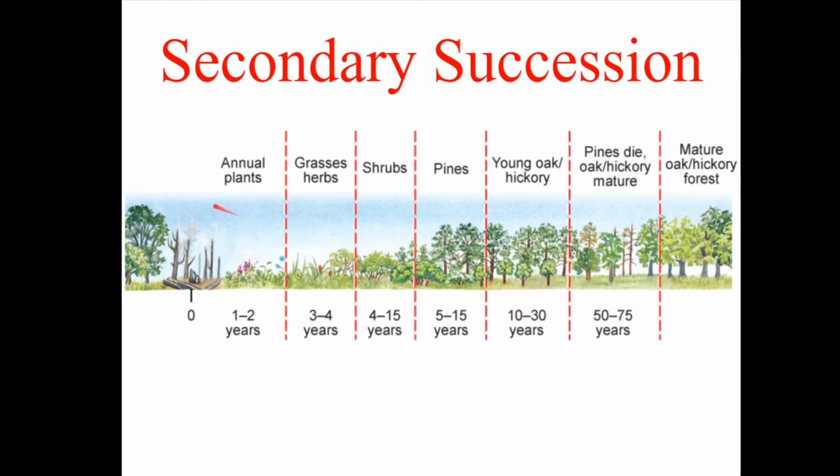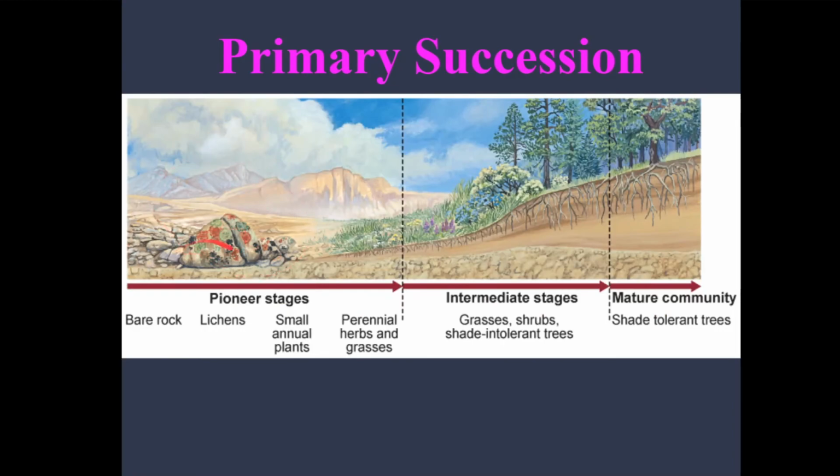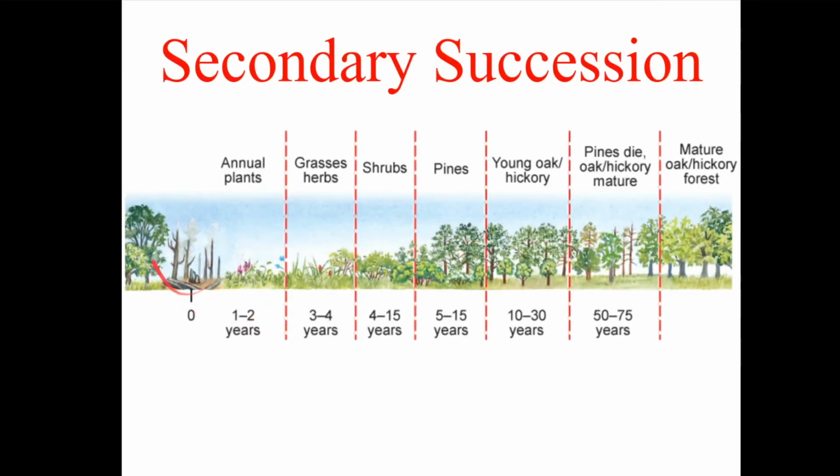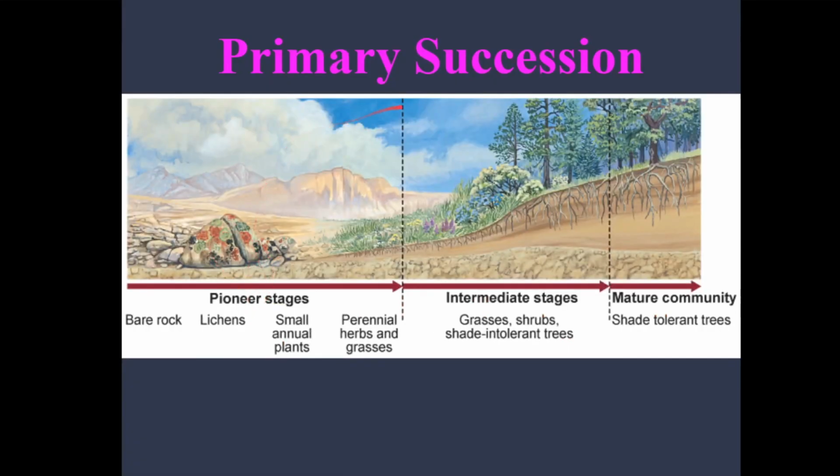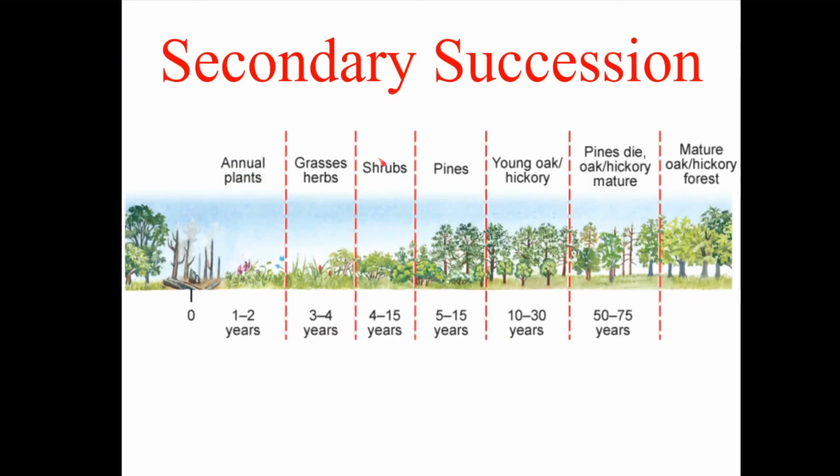Now, the only main difference you will notice here is this one. The primary succession starts with an extra part in its primary stage, which is the bare rock and lichens, while this one has a disturbance and then directly goes towards the annual plants, unlike the primary succession. And that is all.